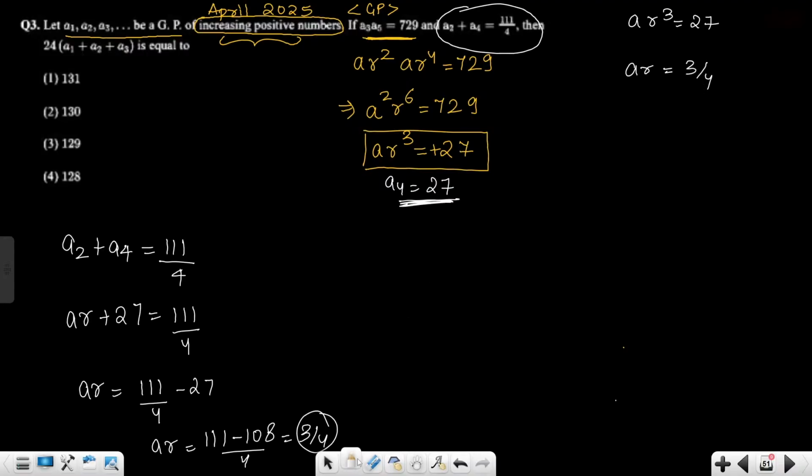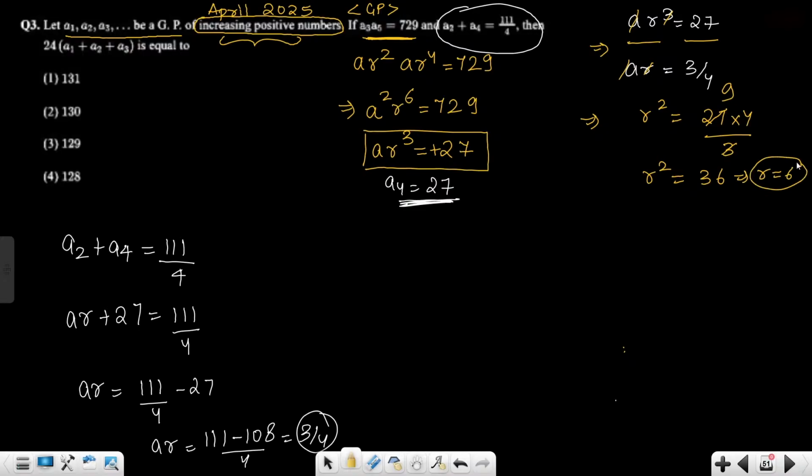You just have to divide it. So the moment you divide, a cancels, r square is right here, which is 27 into 4 by 3. And this is r square. r square is nothing but 9 4s are 36. r is going to be plus 6 because again increasing positive number.